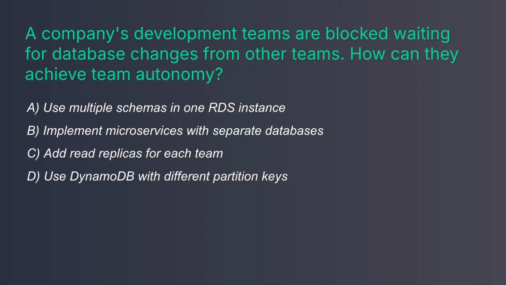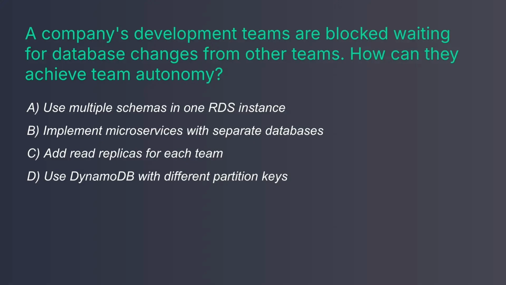Exam question. A company's development teams are blocked waiting for database changes from other teams. How can they achieve autonomy? B. Separate databases mean teams don't block each other.